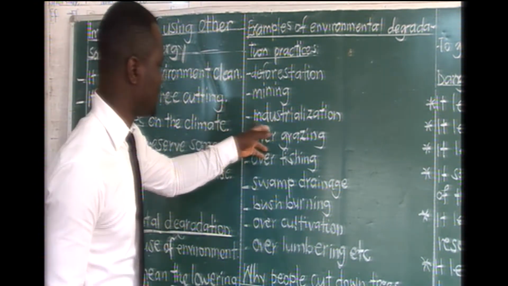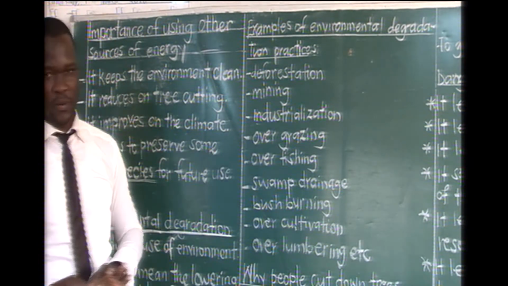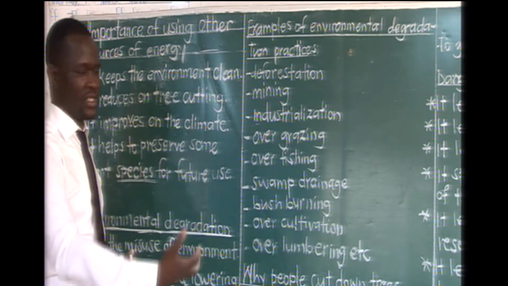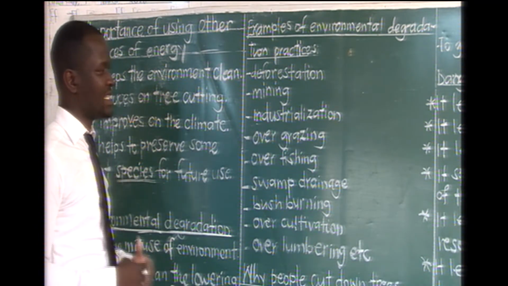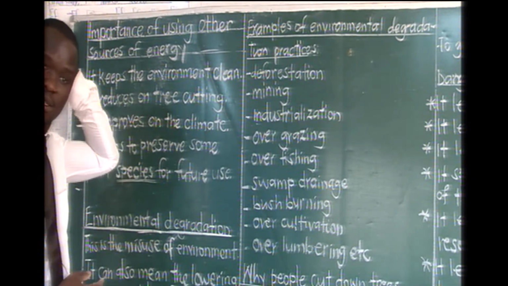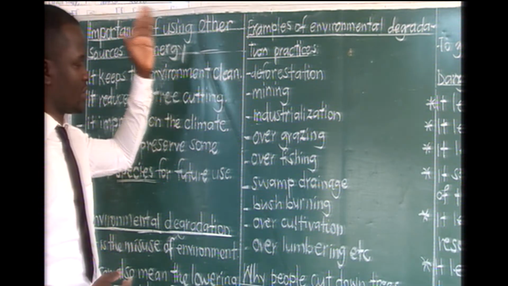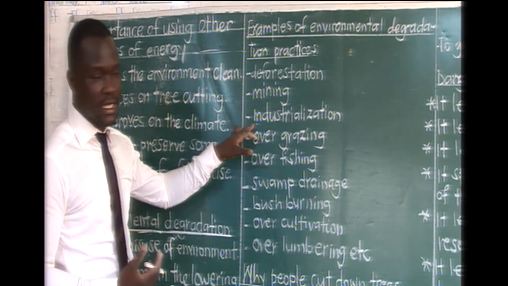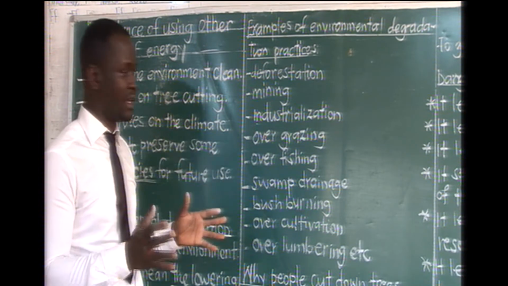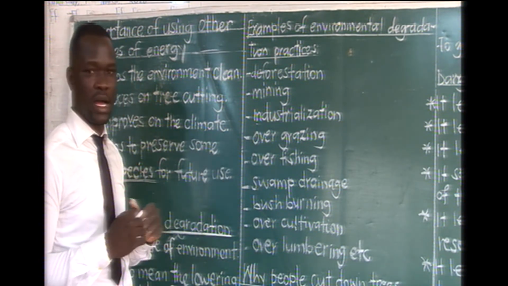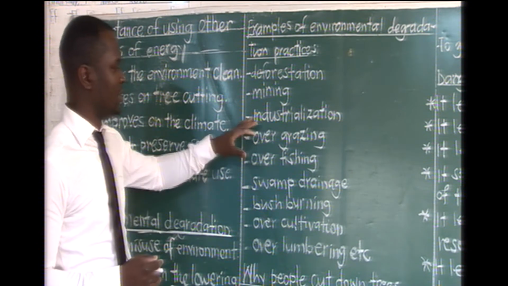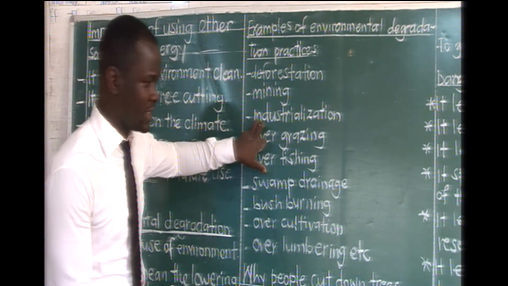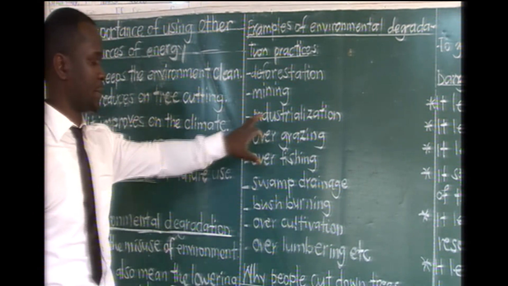3 is what we call industrialization. Industrialization comes from the word industry, which means here we are looking at an area becoming industrialized, in that there are very many industries set up in an area. The land is needed. If a forest has been in an area and now there is need to have industries built there, that one will result into a destruction of that vegetation in that area.